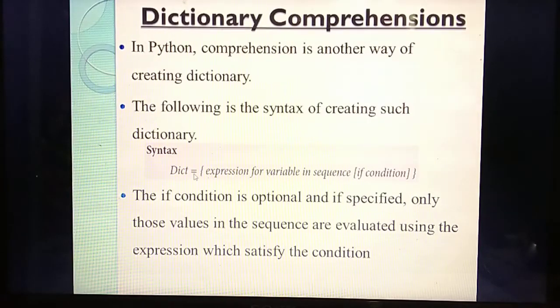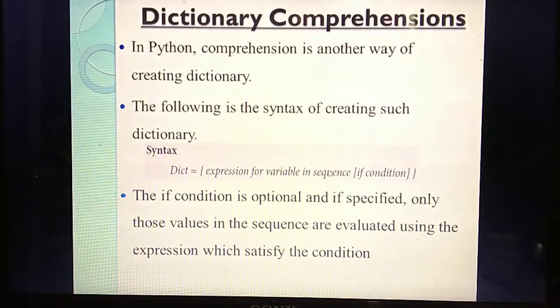So first you need to give the name of the dictionary. Then inside the curly braces you can solve, mainly it is used to solve expressions in a single step. Then next you need to give the expression, which expression you need to solve. Then for, it is a keyword. Then you need to use some variables for this expression. Whichever variable you are using in that expression, you need to declare there. Then in range of, or sequence of, from which range you need to give. Understand? First the expression, then the for keyword, then the variable you are using for the expression, that variable in range of or sequence of.